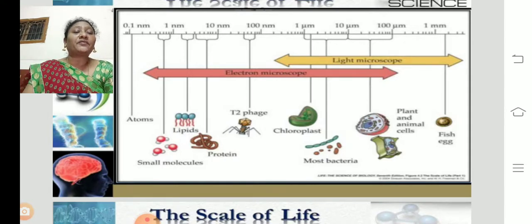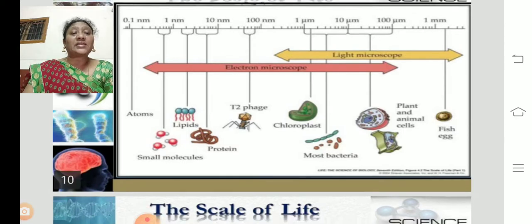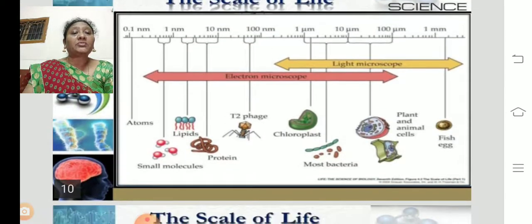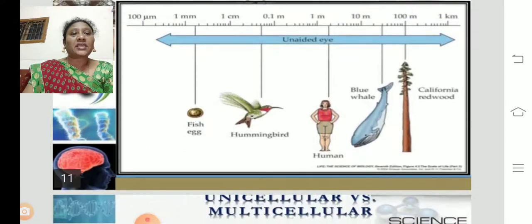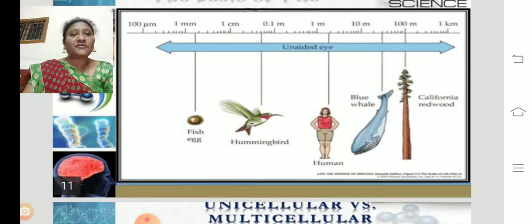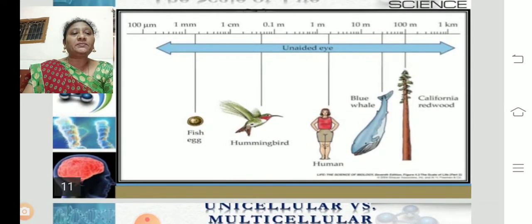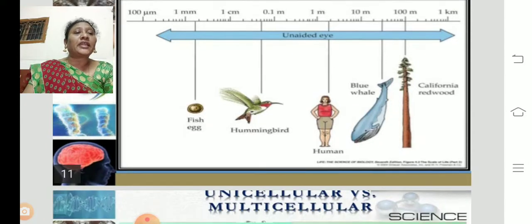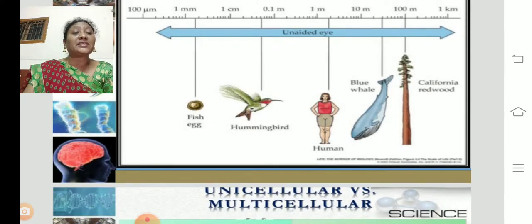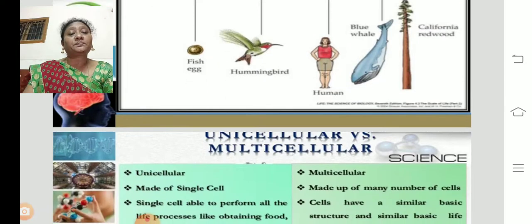These are the sizes of the organisms, given in nanometers, micrometers and millimeters. And the scale of life continues: fishes, fish egg, hummingbird, human, blue whale, and California redwood, the longest tree, nearly 100 meters tall.